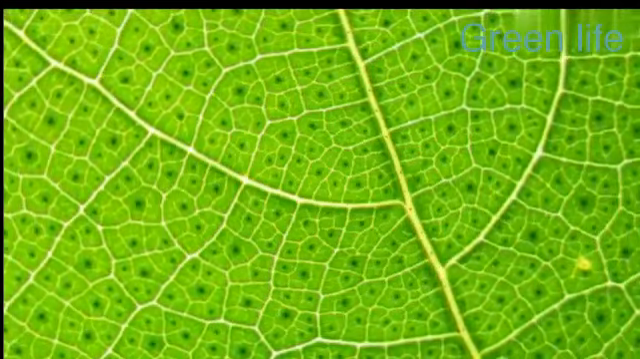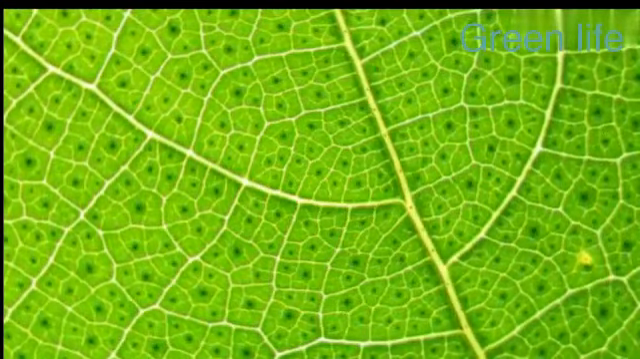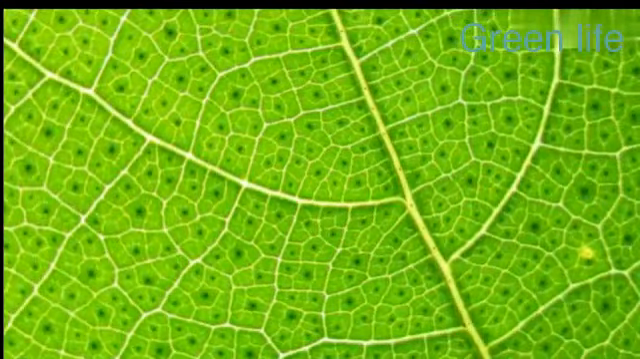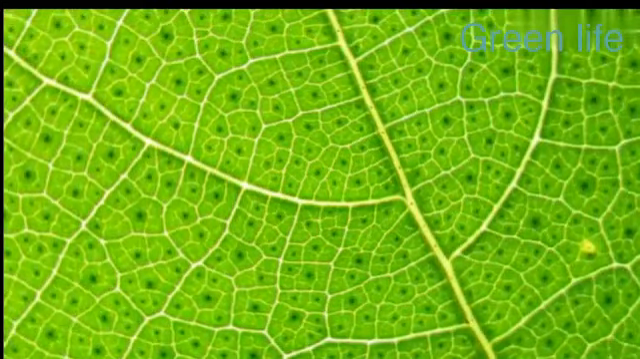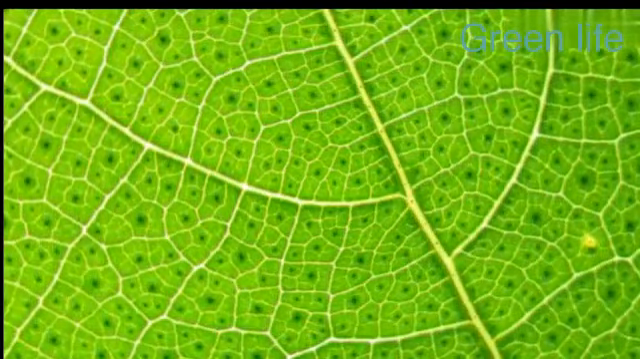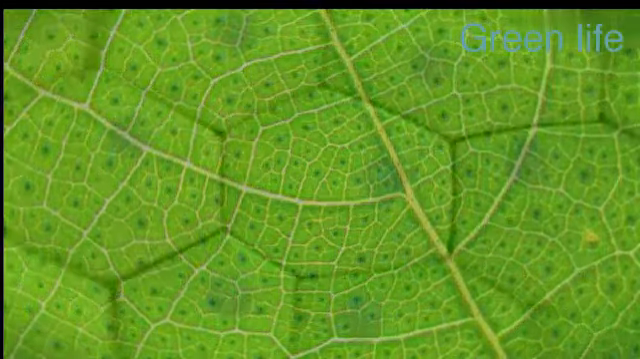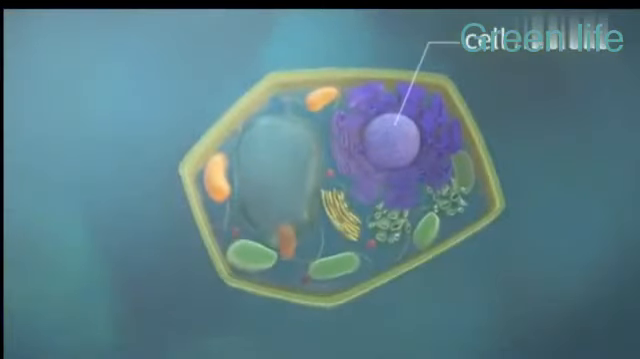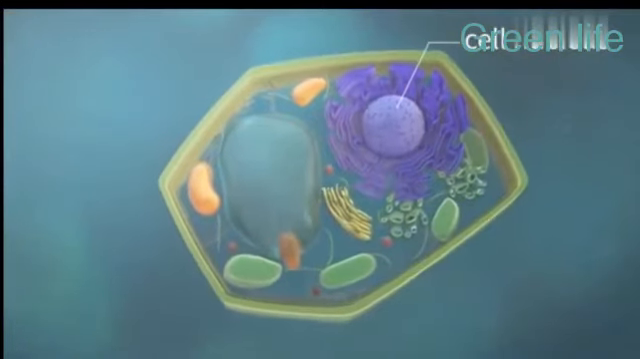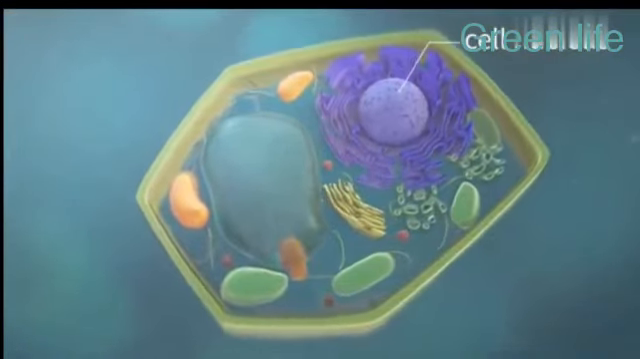Okay, if we take a cross section of a leaf of a plant, we see billions and billions of plant cells. All of them have their organelles. Well, what are the organelles inside the plant cell? It's maybe the same as the animal cell, but we have some differences between them.